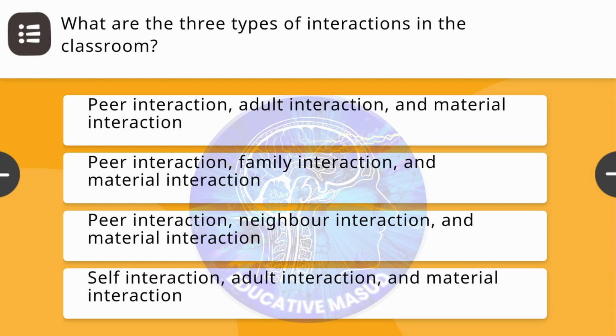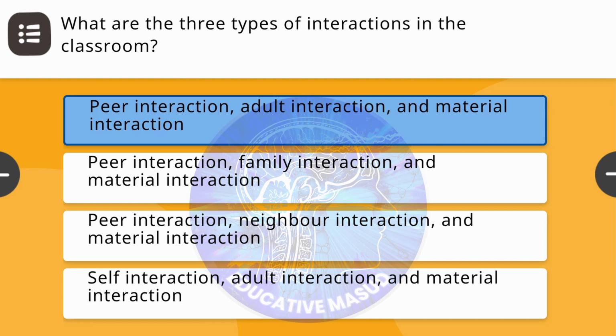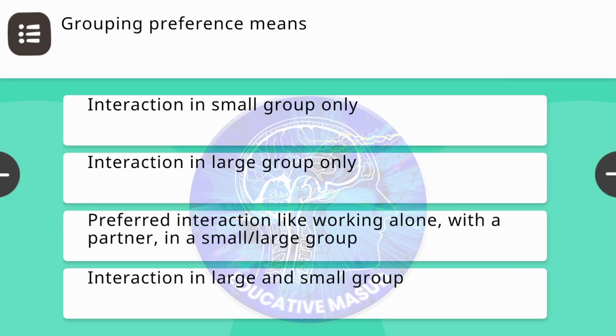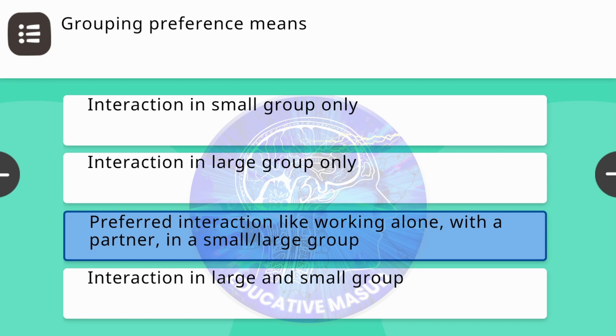Next question, what are the three types of interactions in the classroom? Correct answer is peer interaction, adult interaction and material interaction. Next question, grouping preference means. Correct answer is preferred interaction like working alone, with a partner, in a small or large group.